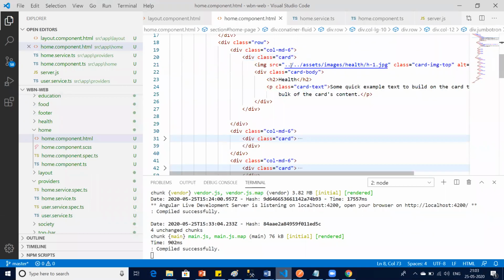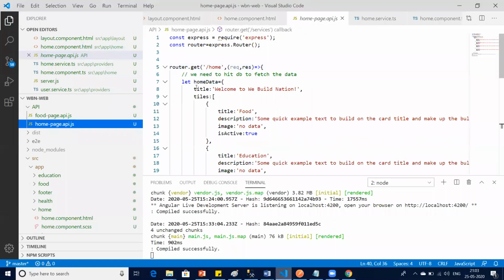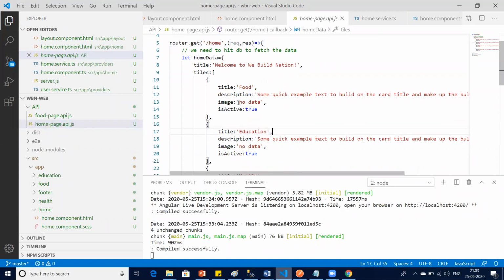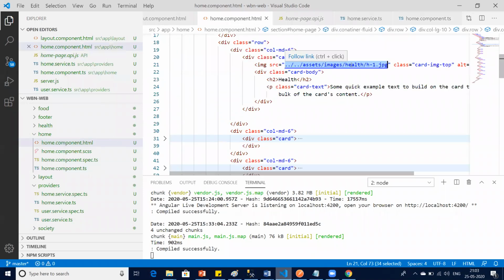And you may need to do one thing. The image path which I kept empty in my API, you need to put this image path in the homepage API. Where is the homepage API? Yeah, in the homepage API here, correct? If you see the image path, I have basically kept it empty, empty in the sense, no data. So you need to update this with this data, this image. Got my point?